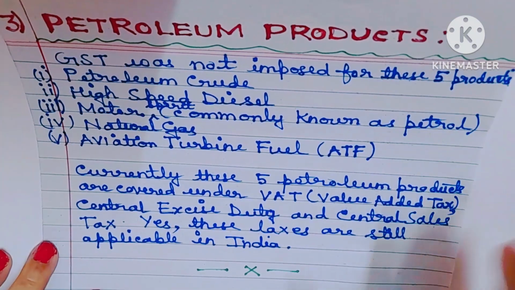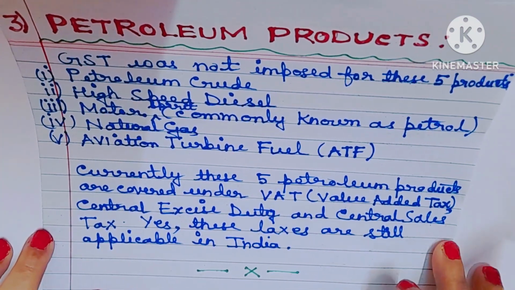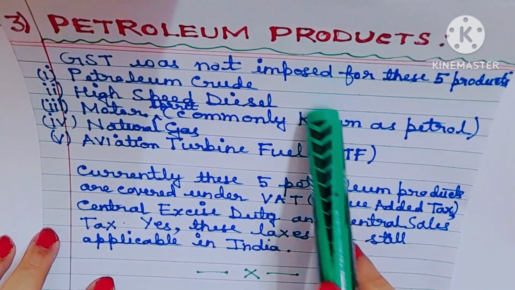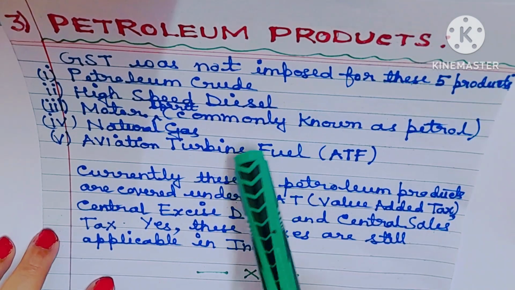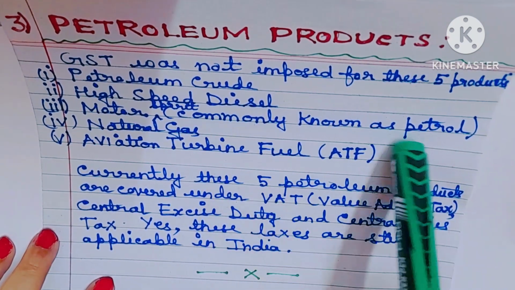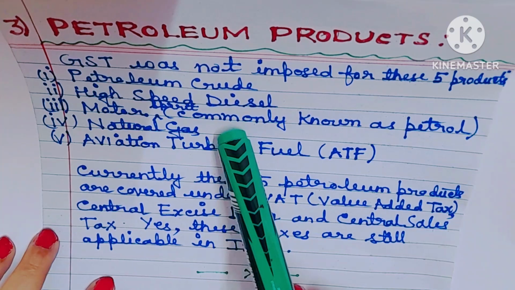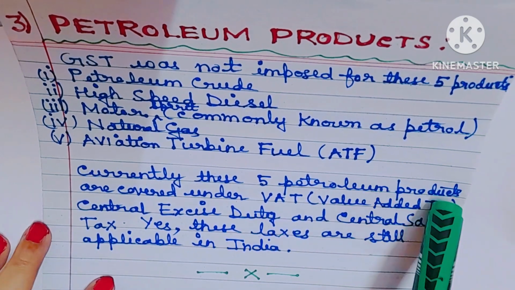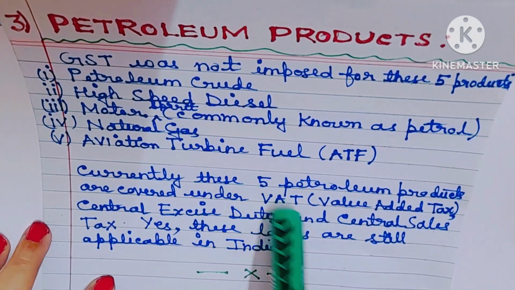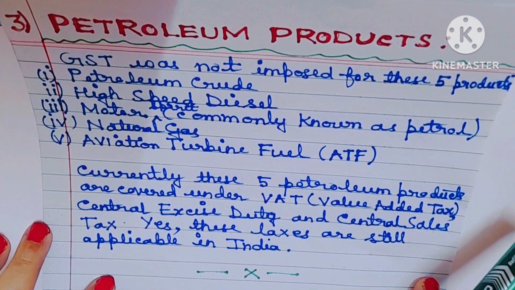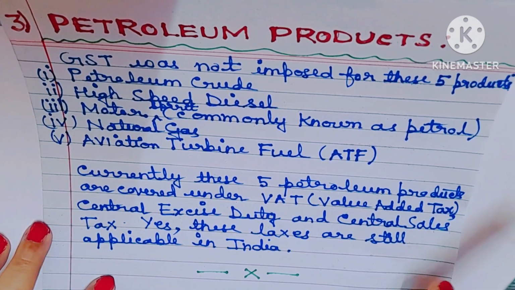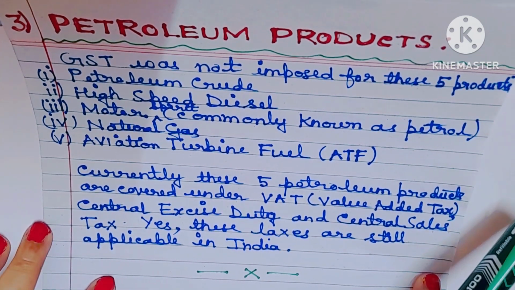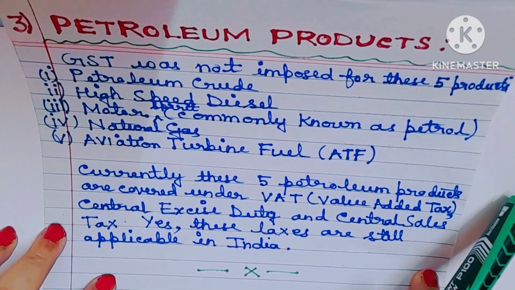Number 3, petroleum products. GST was not imposed on these 5 products. Number 1, petroleum crude. Number 2, high-speed diesel. Number 3, motor spirit, commonly known as petrol. Number 4, natural gas. Number 5, aviation turbine fuel, that is ATF in short form. Currently, these 5 petroleum products are covered under VAT, that is value added tax, central excise duty and central sales tax. Yes, these taxes are still applicable in India.